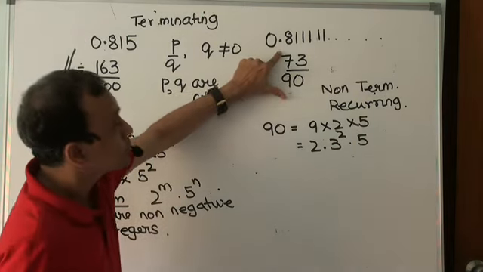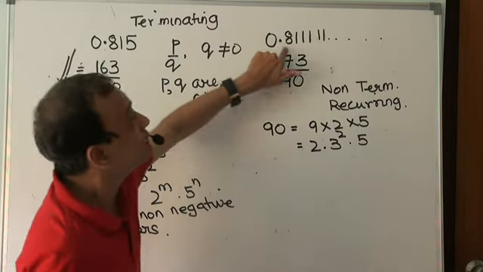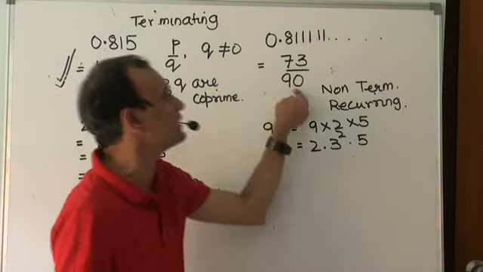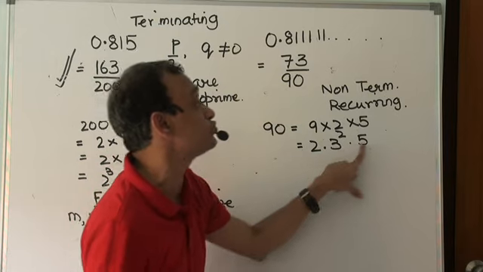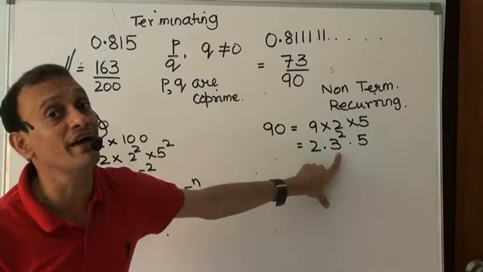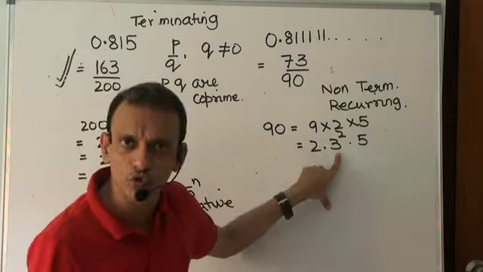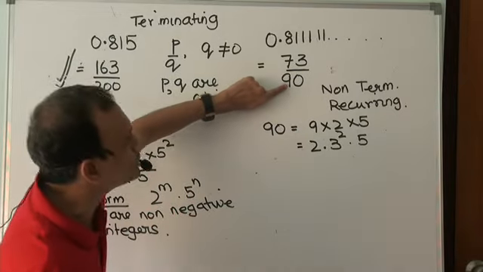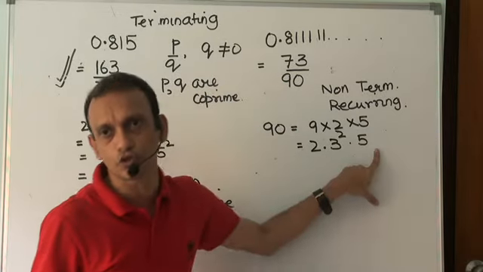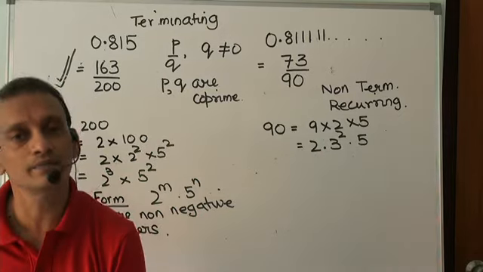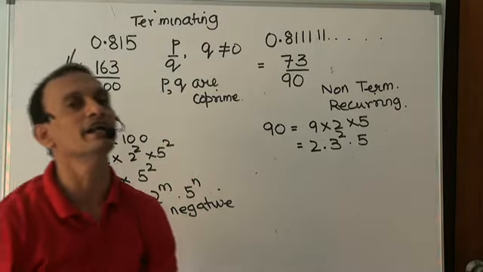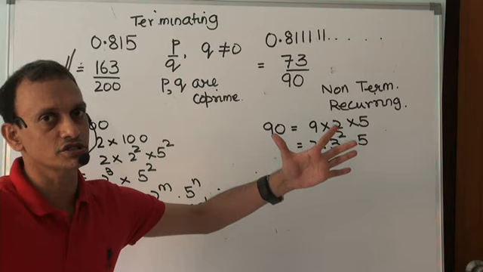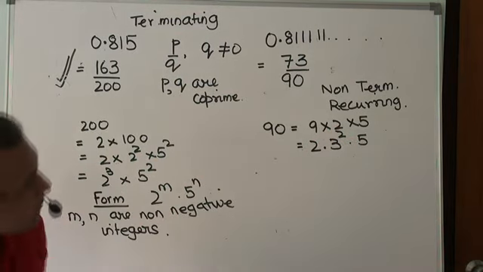Whereas this is also a rational number, a non-terminating recurring kind of a rational number. In this case, look at the denominator. The denominator has prime factors 2, 5. In addition, it has a prime factor other than 2 or 5. So it has a prime factor 3. Do you realize that? Every time you encounter in the denominator a prime factor other than 2 or 5, then you can claim that it has to be a non-terminating recurring kind of a rational number. Yes or no? Right?